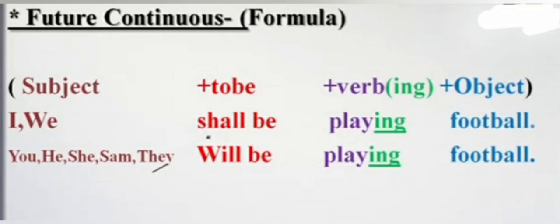Mostly we use will be with all kinds of subjects in modern English, but formally we use shall be with I and we. But if we use will be with I and we, it is also correct. So we use shall be or will be with I and we, and with you, he, she, they and proper noun singular we will use will be. Is it clear?